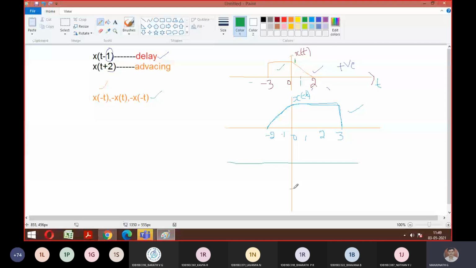What was above will come downwards. Is that the meaning of that statement? Agree? Is it how it looks? Yes. So is that the meaning of minus x of t?